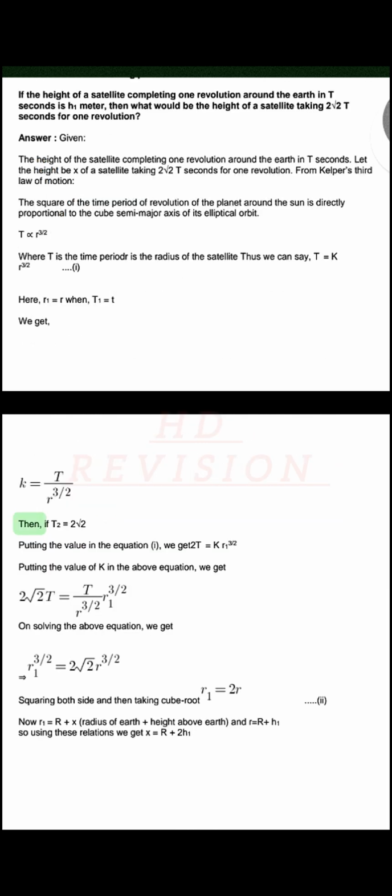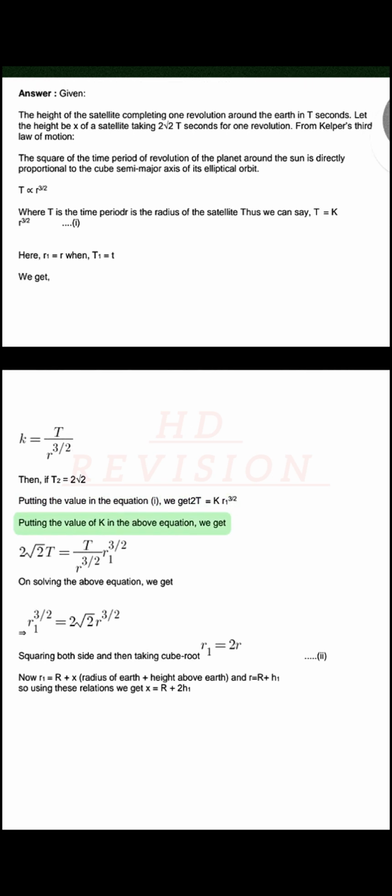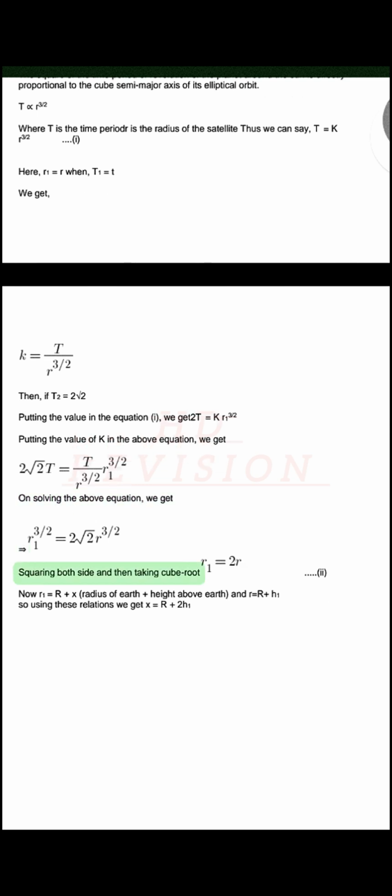Then, if t2 equals 2t, putting the value in the equation I, we get 2t equals k r1^3/2. Putting the value of k in the above equation, and on solving, squaring both sides and then taking cube root, we get the result. Now r1 equals r plus x, radius of Earth plus height above Earth.